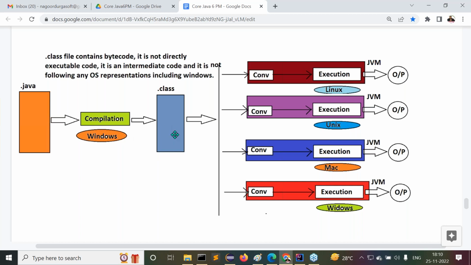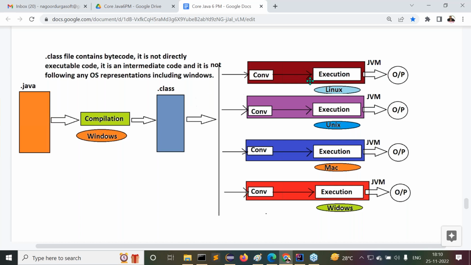Still, if you want to execute the same bytecode on Windows, we have used Windows for compilation. Even if you use the same Windows for execution, we still need to convert that neutral bytecode into Windows representations. For conversion purpose, Sun Microsystems has given a separate converter for each and every operating system. That converter is provided along with the execution process in a single component. That component is the JVM. Understand my point now?